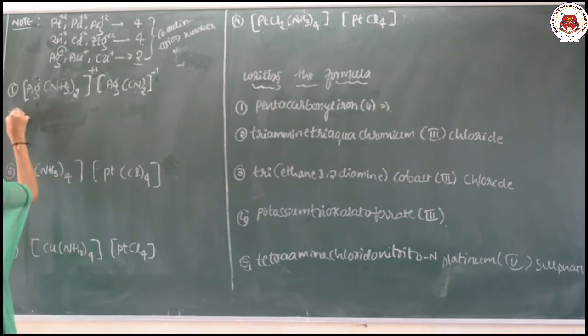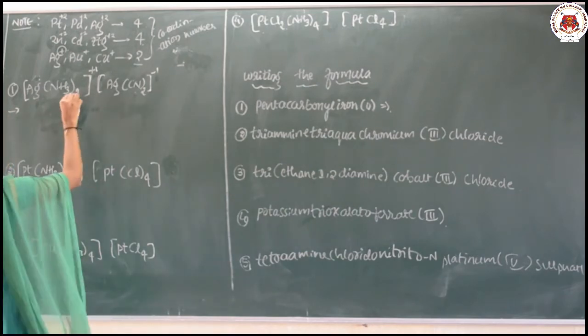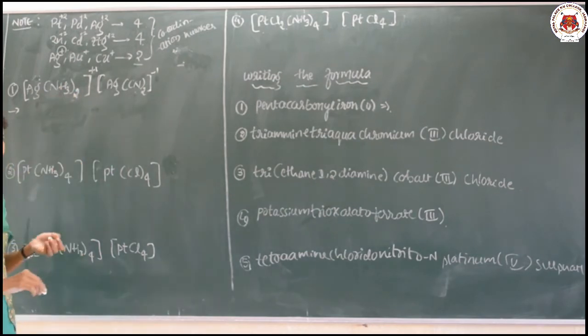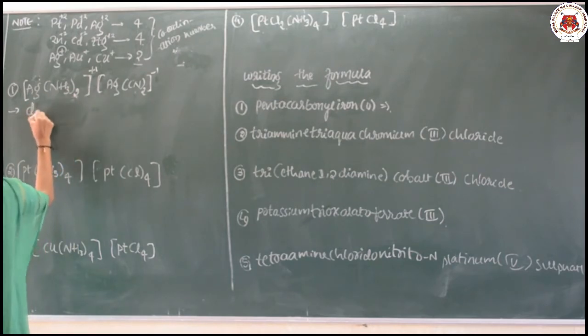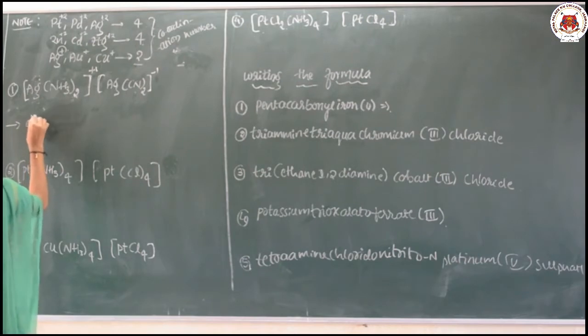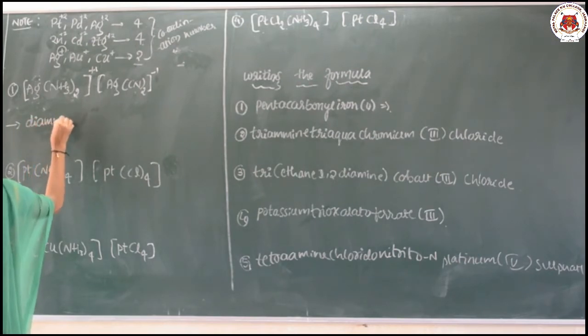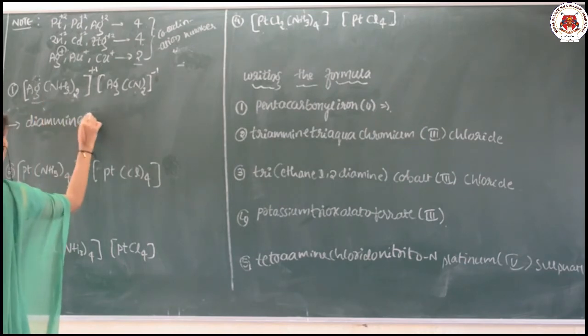So the naming process is the same, from left to right. First, how many ligands, that is diammine. Ag means silver.